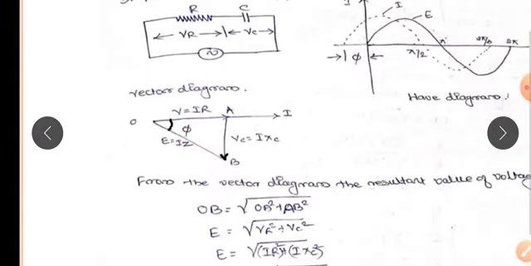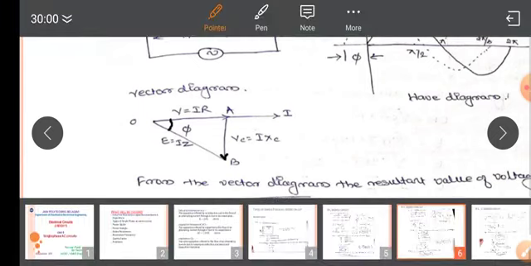Now, how to draw the vector diagram? This vector diagram is also called a phasor diagram. We have to take the current as a reference, because in the series circuit there will be no change in the current, that is, the current remains constant. The voltage VR is in phase with the current, and it is represented by the vector OA.